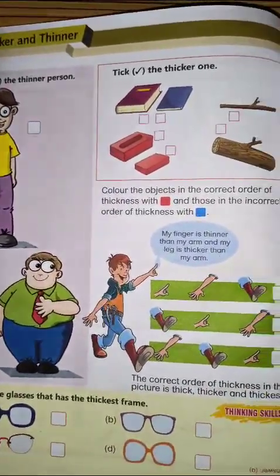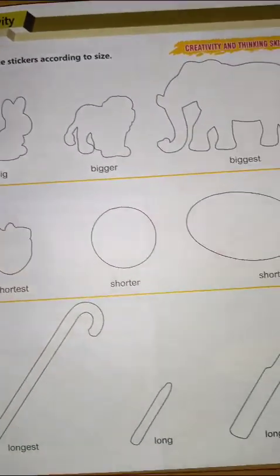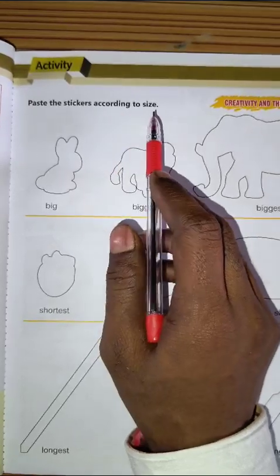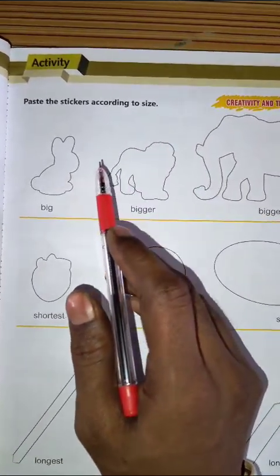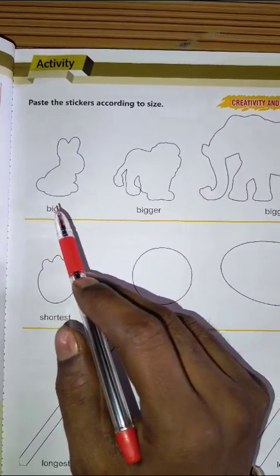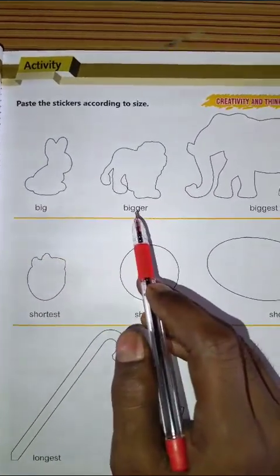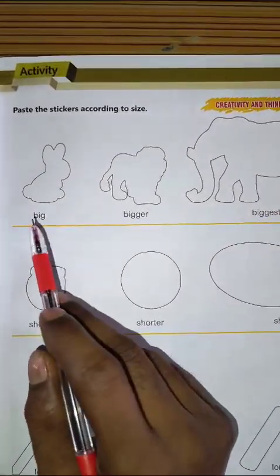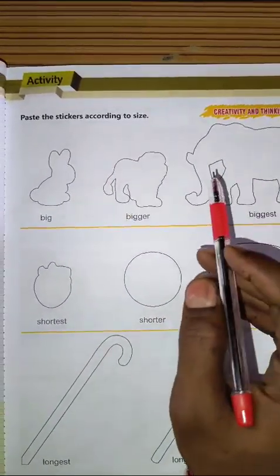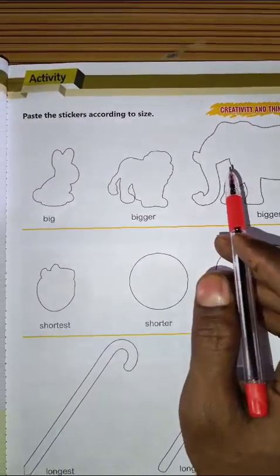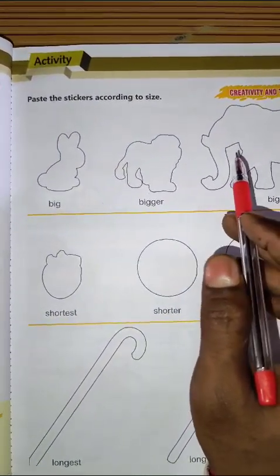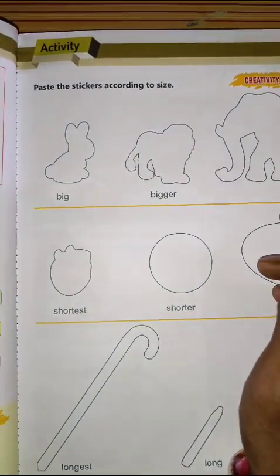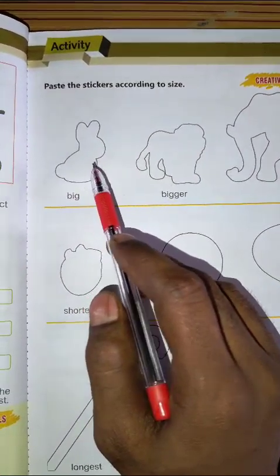And in next page, come to next page, page number 11. Paste the sticker according to size. You have to paste the sticker according to size. Big, bigger, and biggest, that means सबसे बड़ा. You have to paste the sticker in back side of the book. You take the sticker from your back side of the book and put it here, paste here. Okay.